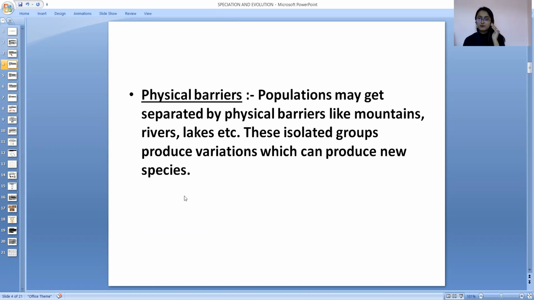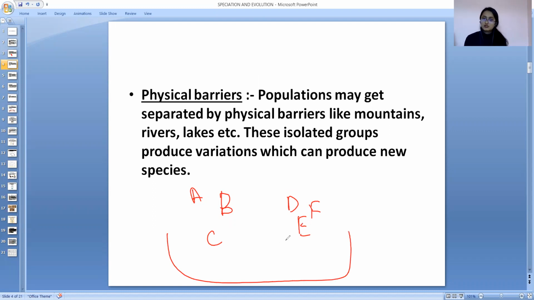कोई नया पहाड़ आ गया, कोई नदी आ गई, अब दोनों अलग अलग geographical area में चले गए, अपनी तरह से evolve करेंगे. For example, let me give you an example for this. We have A, B, C, D, E, F. These are the species living in the same area. सब एक ही तरह की species है, only the same kind of species, but after some time, after a few years, there is a formation of a mountain between them. Now the geographical areas are different.